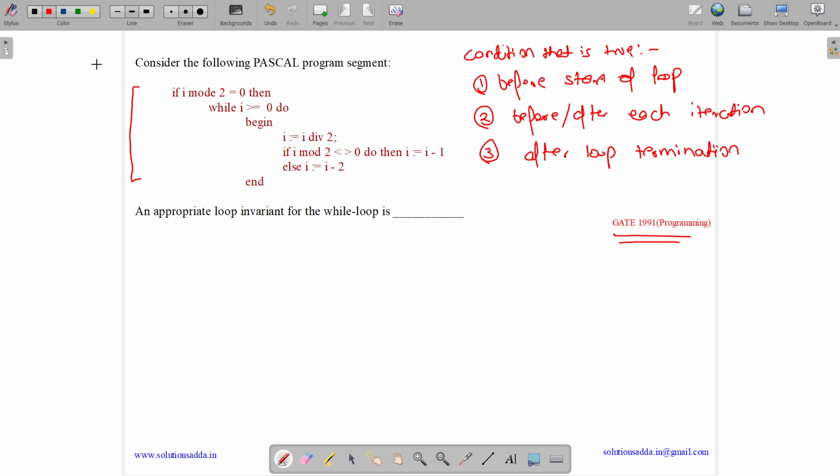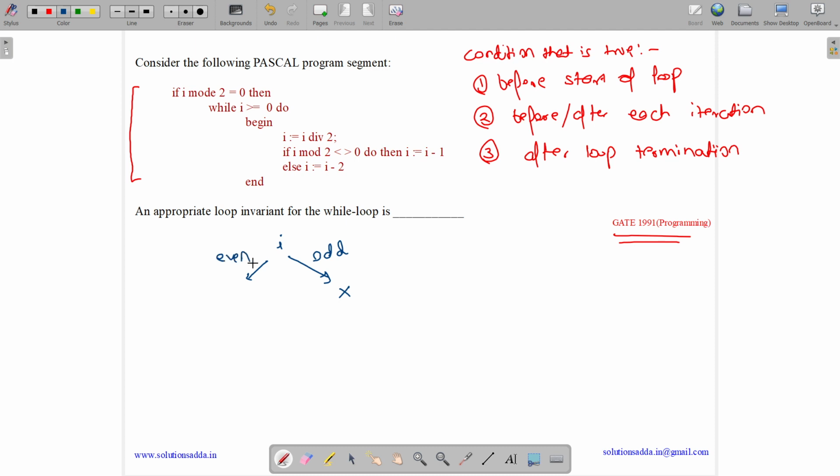Now let me first tell you what this program is doing. So it is first checking if I mod 2 equal to 0. Let us suppose we are having a number I. So either it can be 0 or it can't be 0. If I mod 2 is not equal to 0, which means this is an odd number, then we are not even executing this.